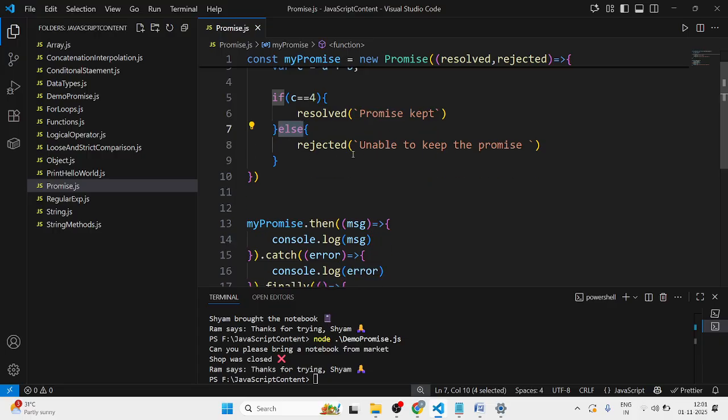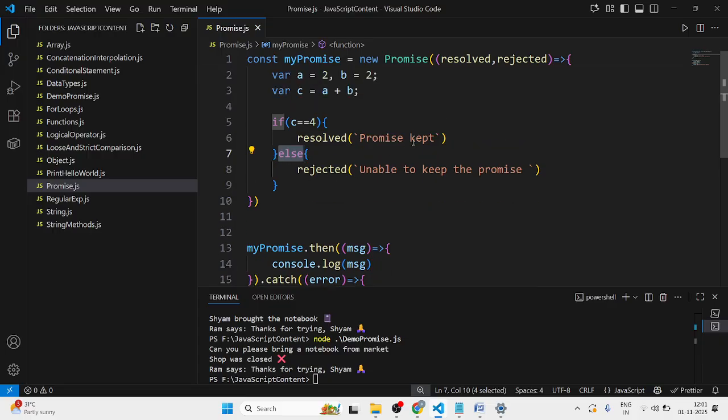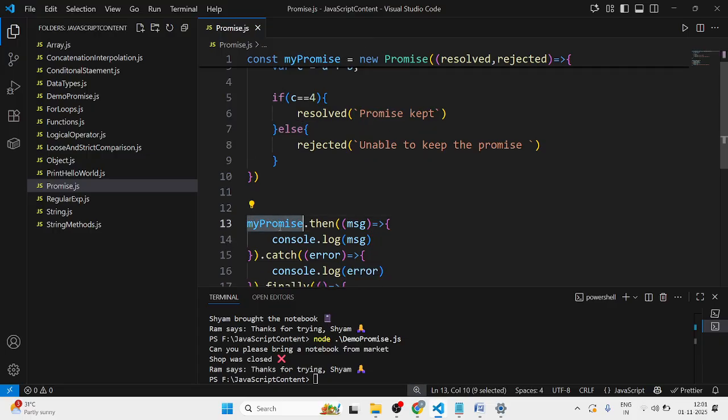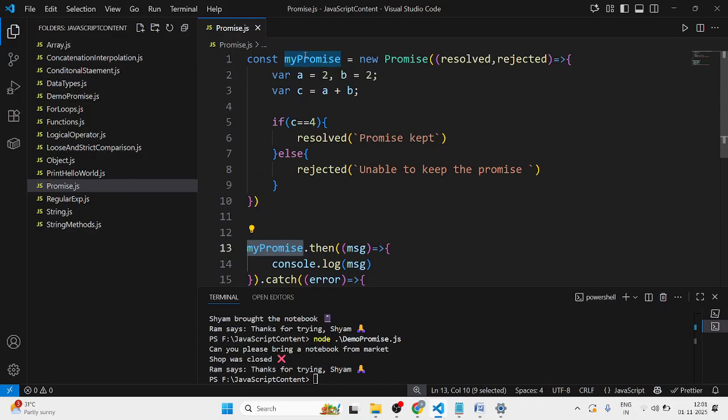Now, the promise kept means yes, the result is 4. If the promise is not kept, that means the c value is not 4. So when I'm executing my promise, that is, promise.then, I'm taking a parameter where I want to print this message: promise kept.